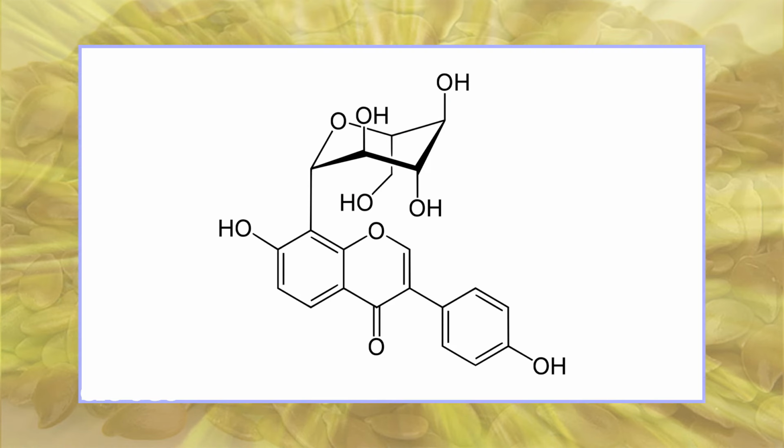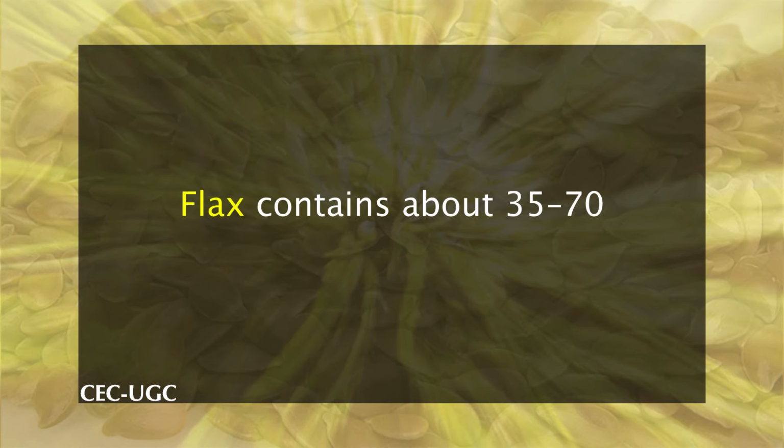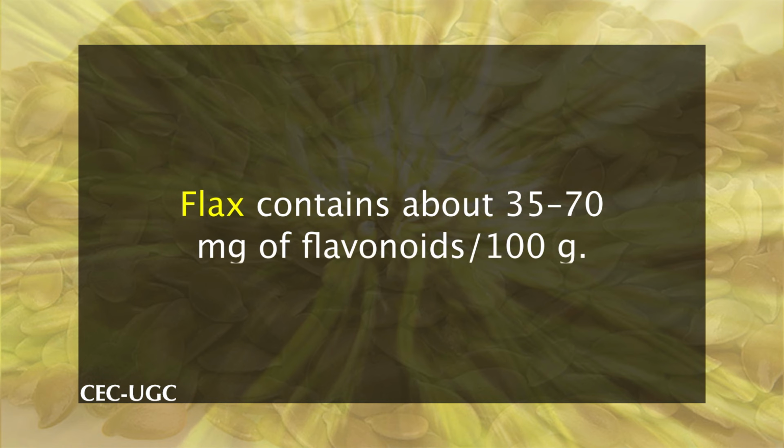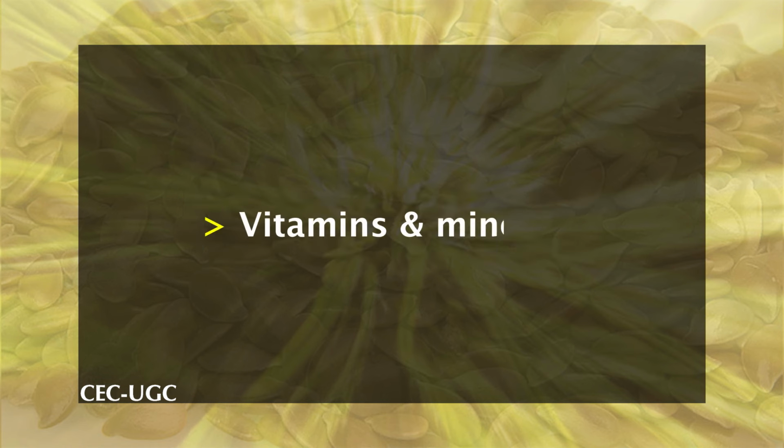Flavonoids are polyphenols found in many fruits, vegetables and beverages such as wine and tea. They bind certain metals, interact with enzymes and have anti-inflammatory actions. Flax contains about 35 to 70 milligrams of flavonoids per 100 grams. Vitamins and minerals. Flax contains minor amounts of water and fat-soluble vitamins.